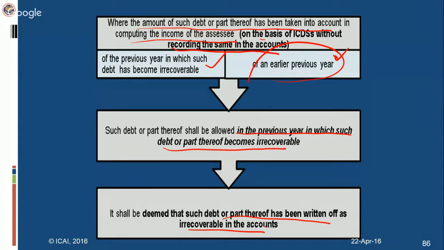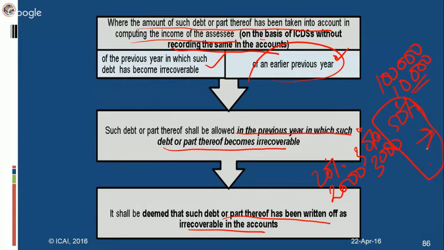Now, let me take the case of retention money. Contract revenue is 1 lakh. Out of that, 10,000 is my retention money. By the percentage of completion method, 20% I recognize in the first year, 30% in the second year, and the remaining 50% in the third year on a POCM basis. So 2,000 I've recognized here, 3,000 I've recognized here. Now the contract gets completed in this year, but certain obligations have not been fulfilled, as a result of which this retention money is not payable. However, 2,000 and 3,000 I've already recognized in the earlier years and I've paid tax on it.